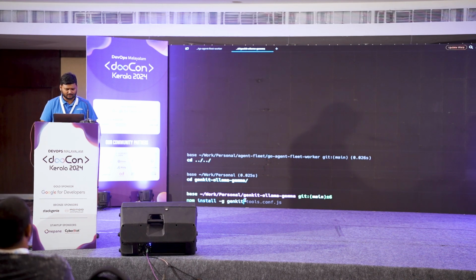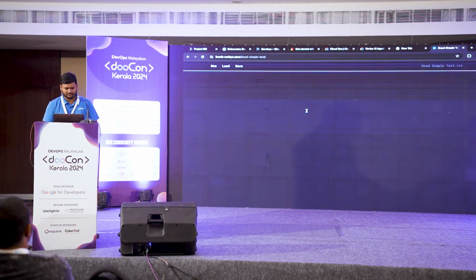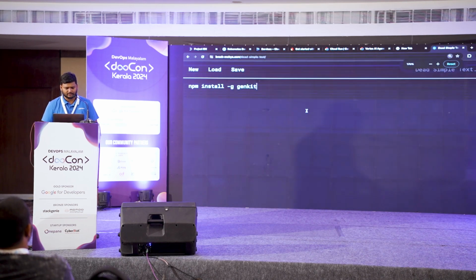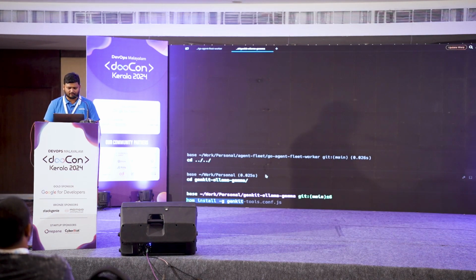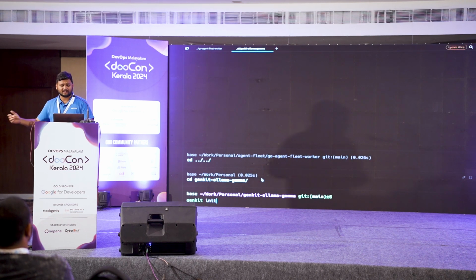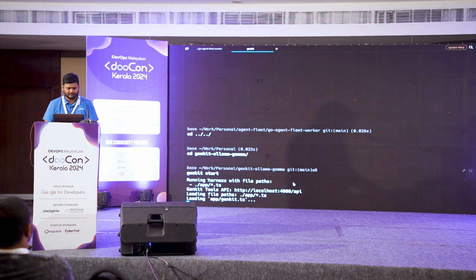If it is not appearing properly, I can show the same to you in a text editor. Yes, this is the command which I'm going to run on my terminal to install Genkit. Once you have installed it, you can run genkit init to get started in whatever new project you want to instantiate. If you do not want to instantiate a new project, you can simply run genkit start, assuming that you have already set up your Genkit, and let's get started.